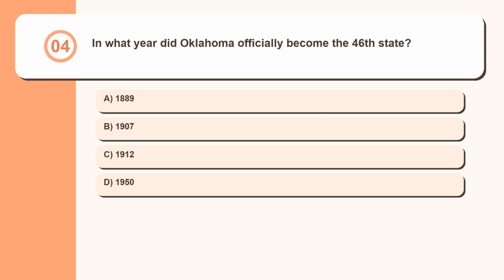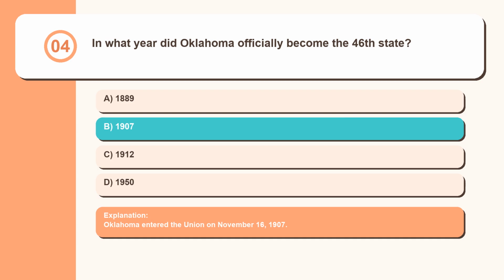Question 4. In what year did Oklahoma officially become the 46th state? 1889, 1907, 1912, 1950. Oklahoma entered the Union on November 16, 1907.